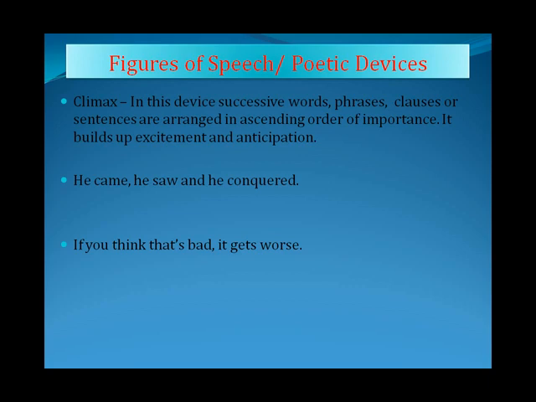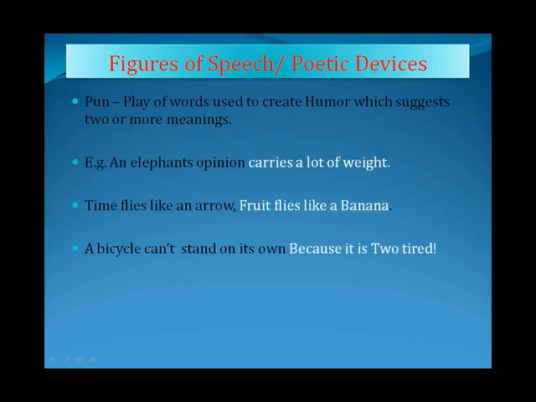Okay, so a figure of speech or a poetic device which is not explained in this particular video is anticlimax, that is the opposite of climax. The difference between climax and anticlimax is only that if in climax you have successive words, in anticlimax you have the descending order, means the words which are more important come first, and from there it goes on decreasing. The next is pun. Pun means here play of words. It is usually used to create humor which suggests two or more meanings. There can be more meanings to the sentences.